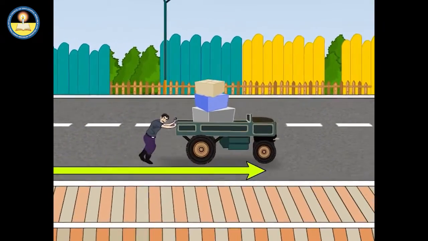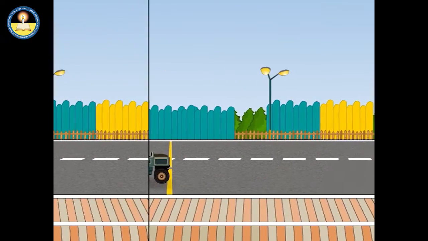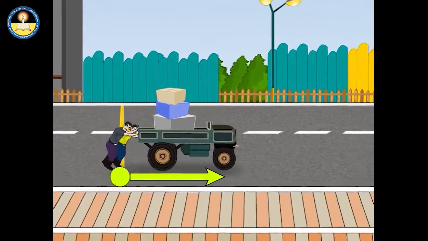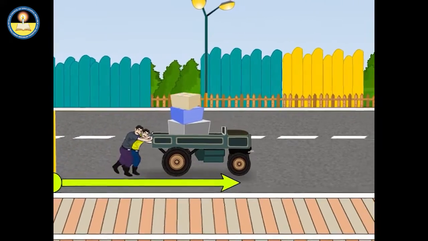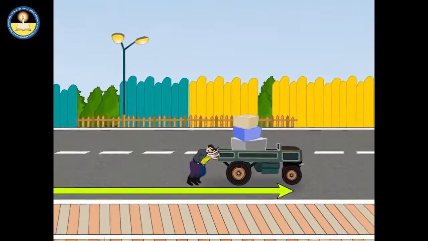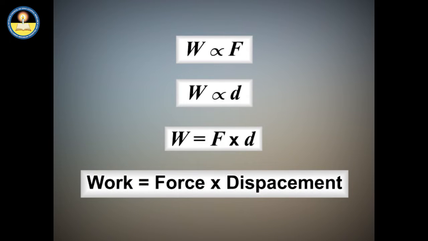It can be noticed that greater the displacement, greater is the work done. Similarly, greater the force, greater is the work done. This shows that the work done depends upon the amount of force and the amount of displacement. Hence, work done is the product of force and displacement when a force is in direction of displacement.